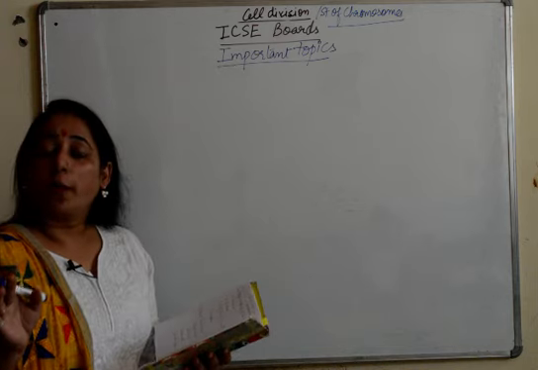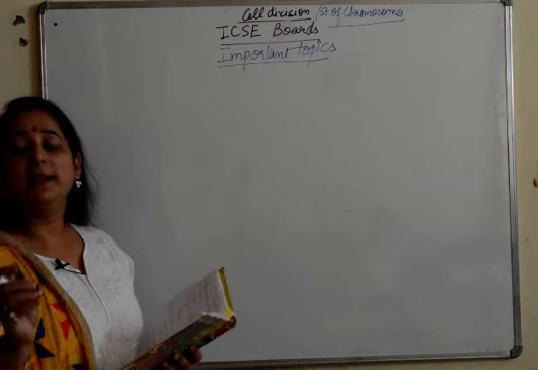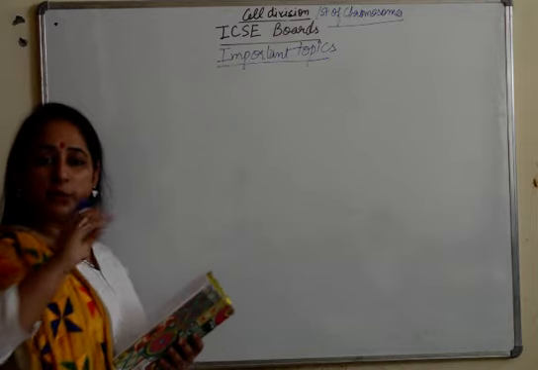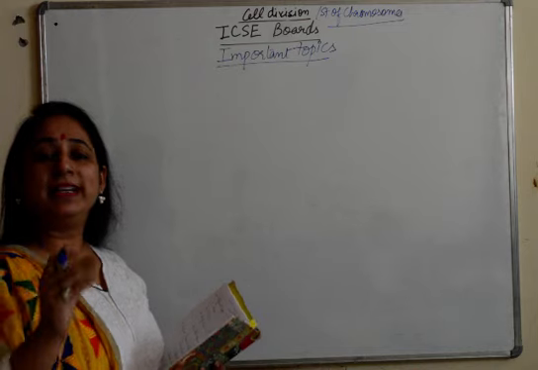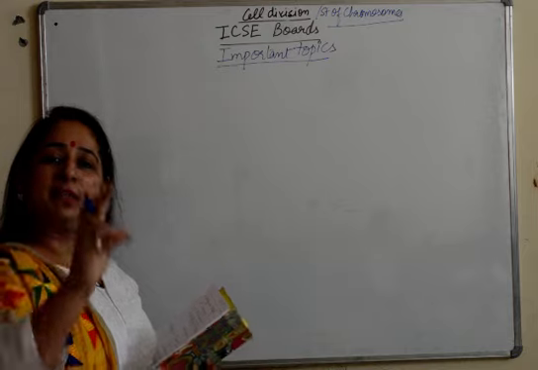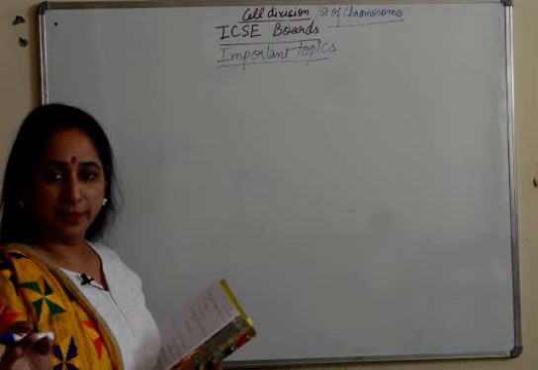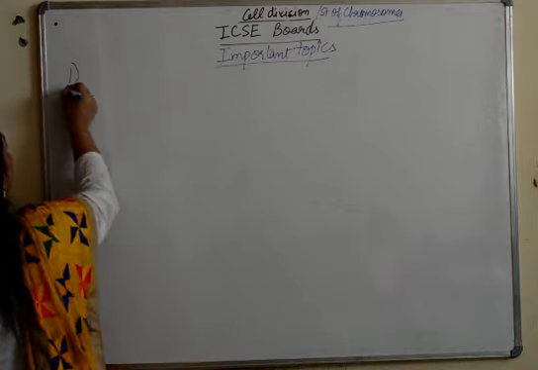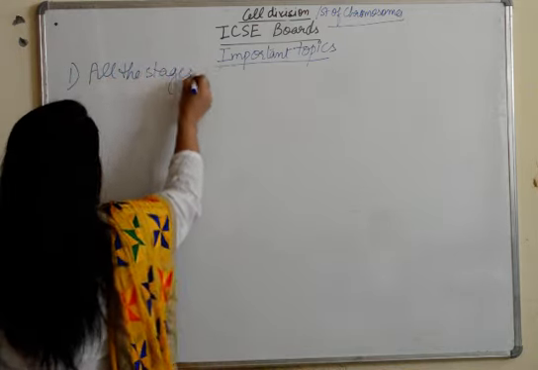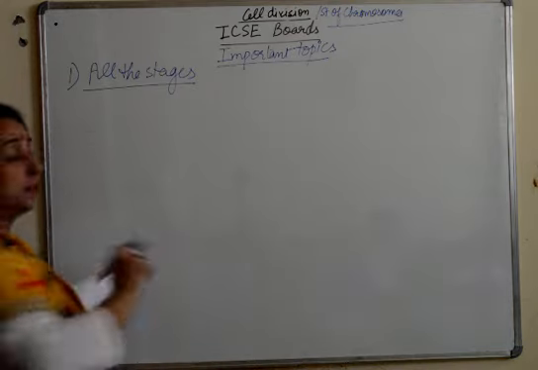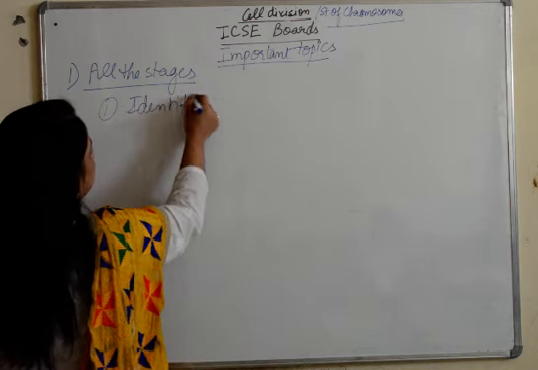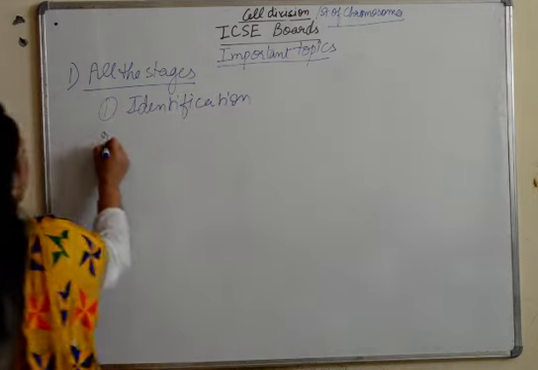The first important topic, very important topic, 101% 5 marker question. When you see the next video, you will see that I have taken board questions from every year, and you will see one 5 marker question every year. Fine. So the first important topic is all the stages. Now how do we do it? For both the things: one, for identification, and two, for drawing.